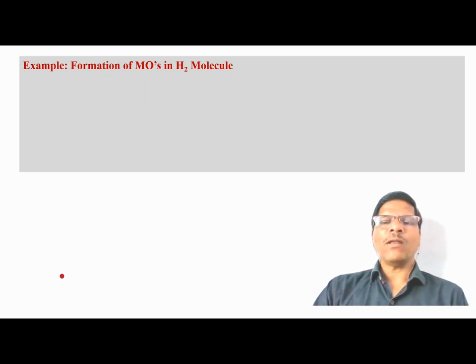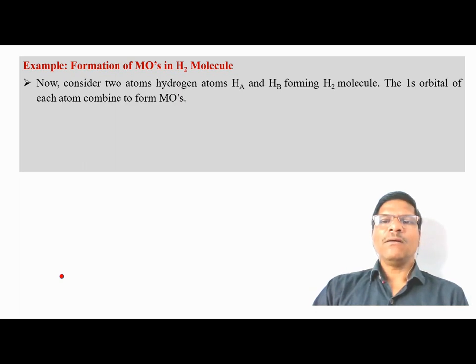Hydrogen has the electronic configuration 1s1. It means that the 1s atomic orbital of the hydrogen atom is half filled. The 1s atomic orbitals of two hydrogen atoms can combine to form the molecular orbital.